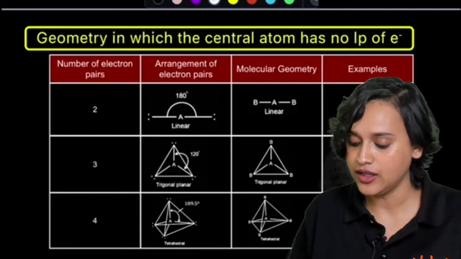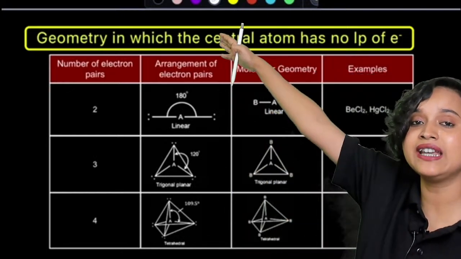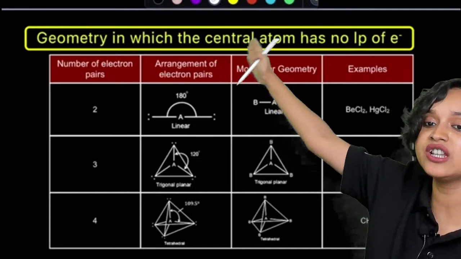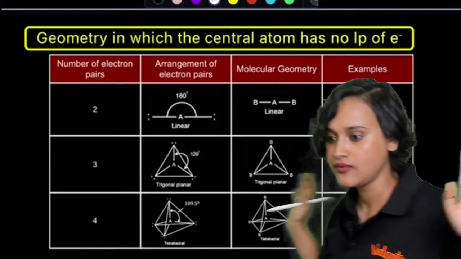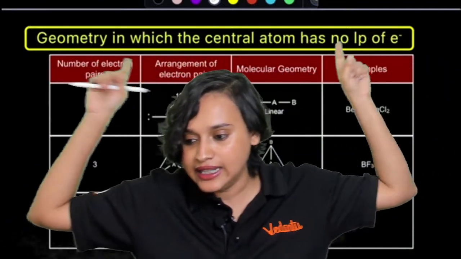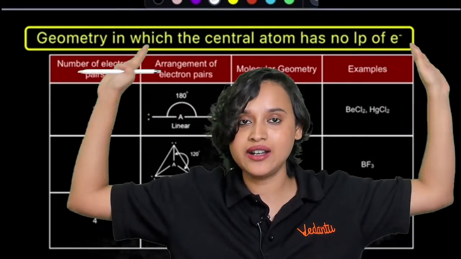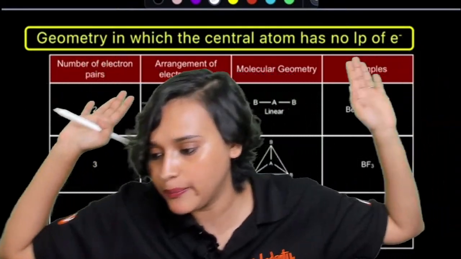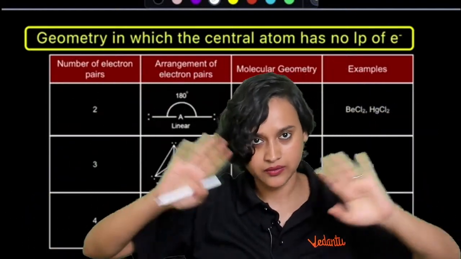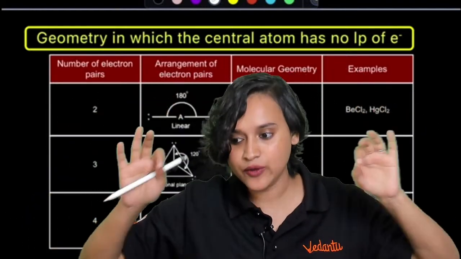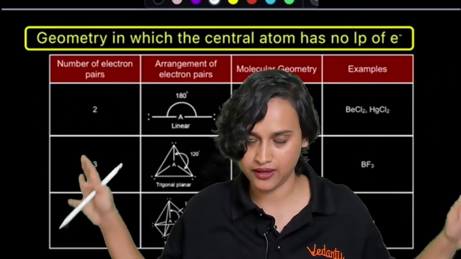Everybody, you with me? Chalo. Now we are going to take a look at the heading. Please read it. The heading says: geometry in which the central atom has no lone pair. Okay, no lone pair. Is this clear? Have we all understood that this has no lone pair?